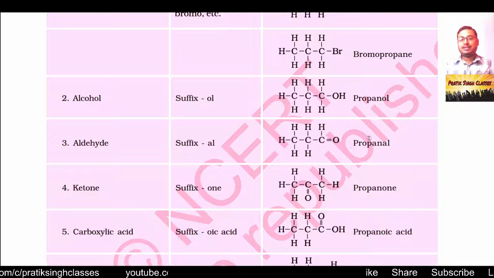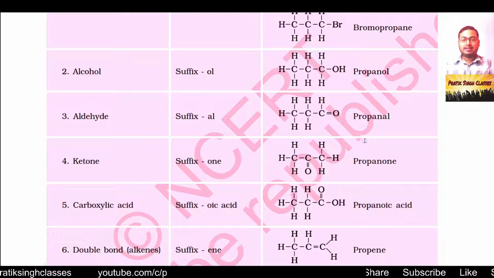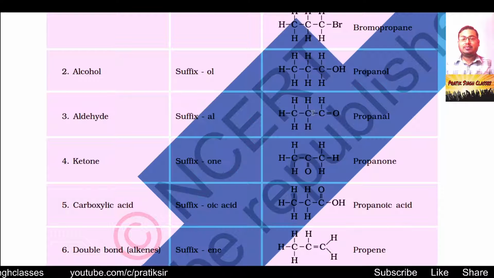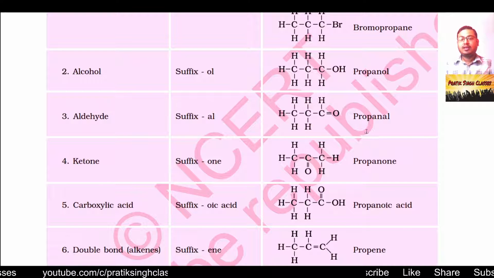Aldehyde, CHO, as we have seen earlier. Here you can see that we have 3 carbon atoms in this molecule. The word for 3 carbon atoms is propa, and for aldehyde it is -al, so the name will become propanal. As you can see in examples 2 and 3, there are differences of the functional group and a slight change in the name. When it is -ol it is propanol, and when it is -al it is propanal. So you have to take care of the spelling also while you see any compound.